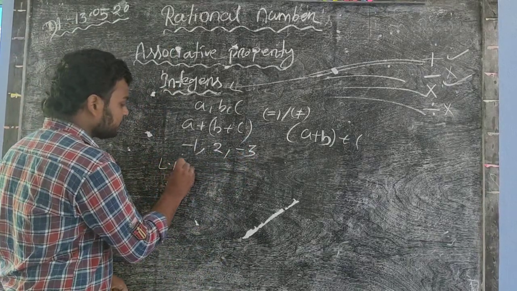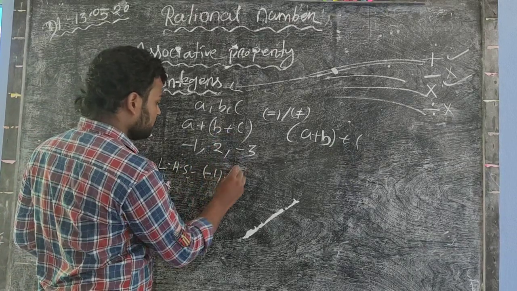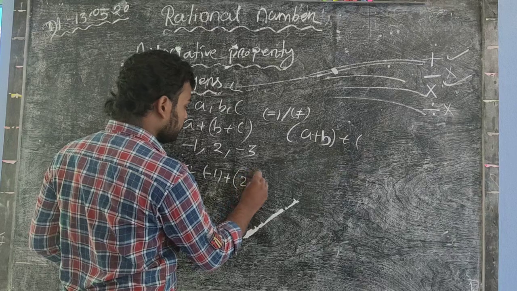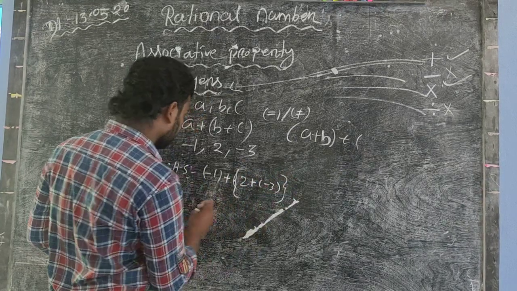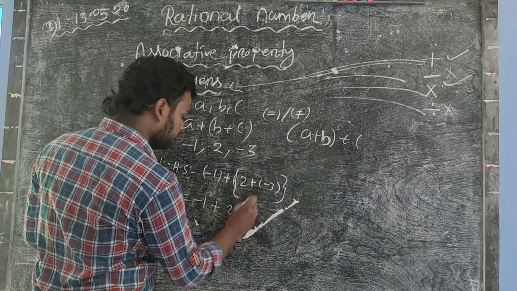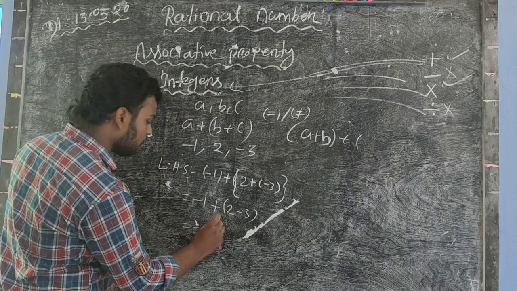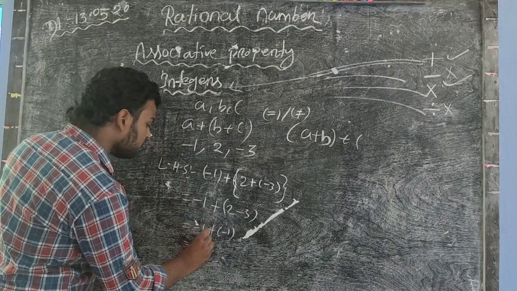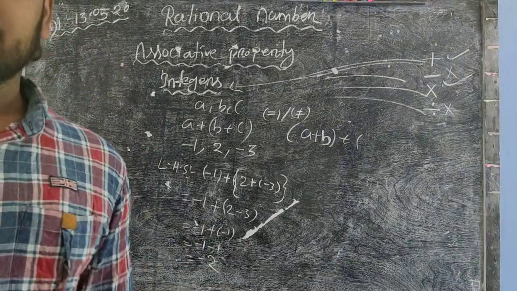LHS: -1 plus (2 plus -3), equal to -1 plus 2 minus 3. -1 plus -1 equals -2.